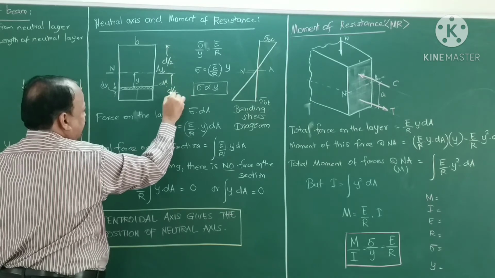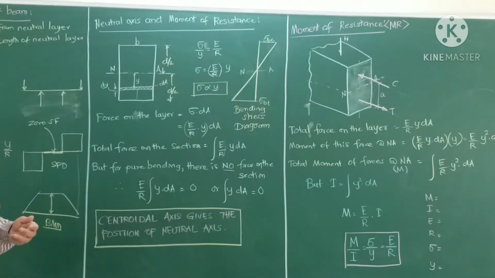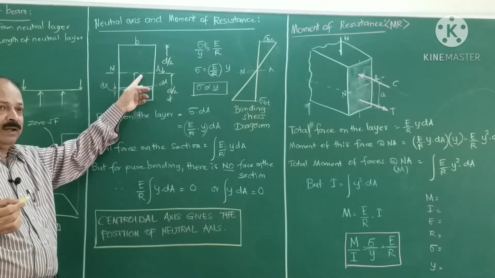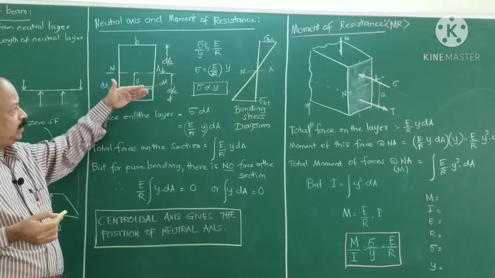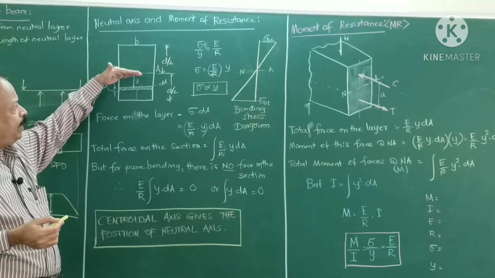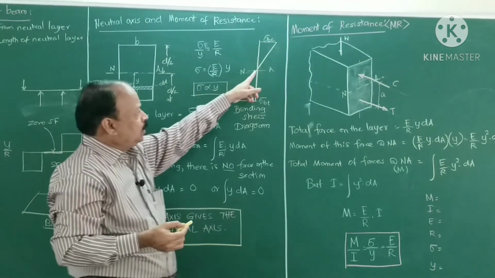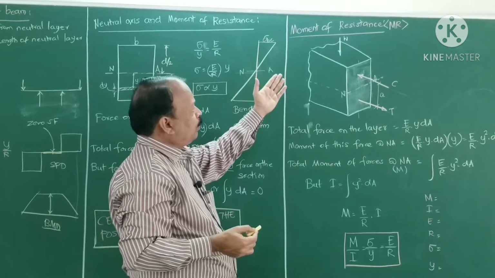In case of any other section, C section, L section and I section, you have to find the position of CG, the centroid of the area of the lamina, that is the position of neutral axis. Neutral axis is a layer where there is no compression or no tension. It is equal to 0. Okay, so then we will go to what is the moment of resistance.